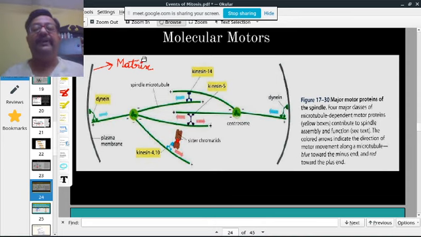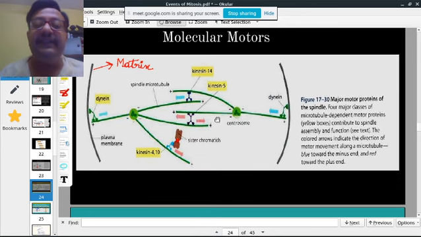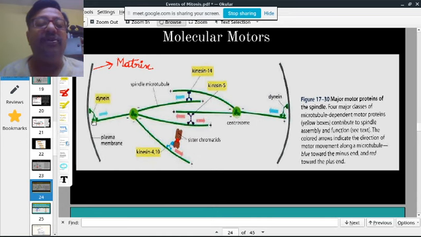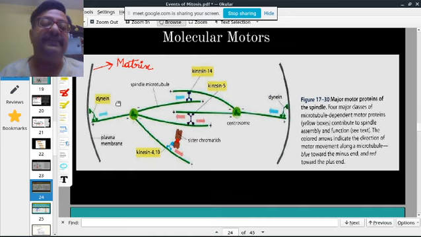This is the matrix. These two are the centrosomes. You have astral rays which go and attach to the matrix.